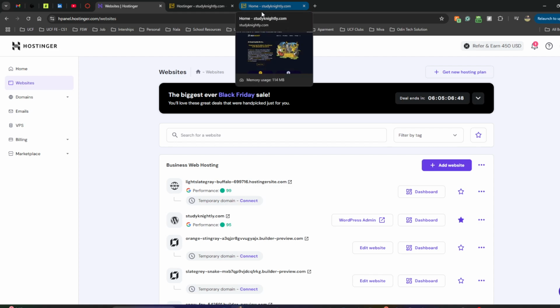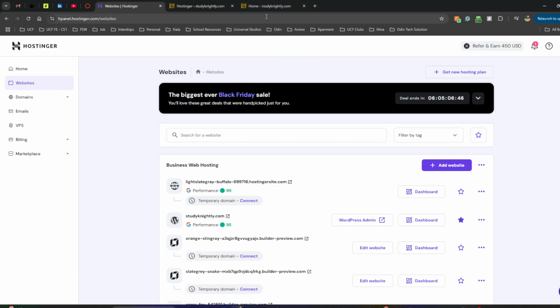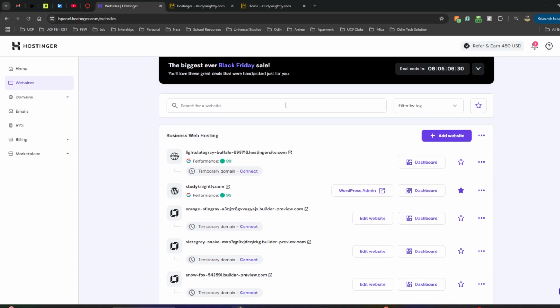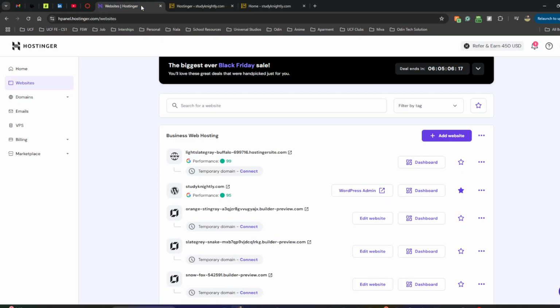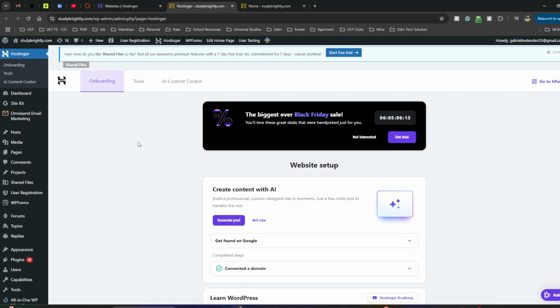With Hostinger, we were able to learn what goes on behind website hosting, such as the manager of DNS, the email hosting, the manager of email hosting, as well as sending ads for CAPTCHA and other additional features that go in the server. With Hostinger, we were able to do one big stack in one big platform, where Hostinger partners with WordPress, allowing you to integrate Hostinger with WordPress and create websites there. So we decided to create Study Nightly utilizing WordPress.